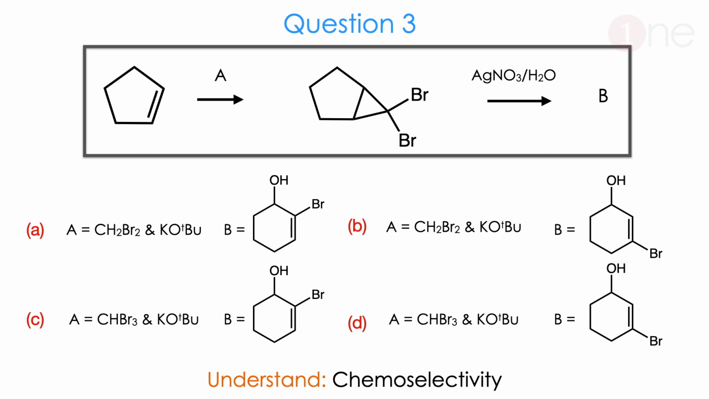A can be dibromomethane and base or tribromomethane and base, and the choices of the product can be bromine in the second position or third position. So here chemoselectivity is the question, as well as you have to know the methylating reagent.